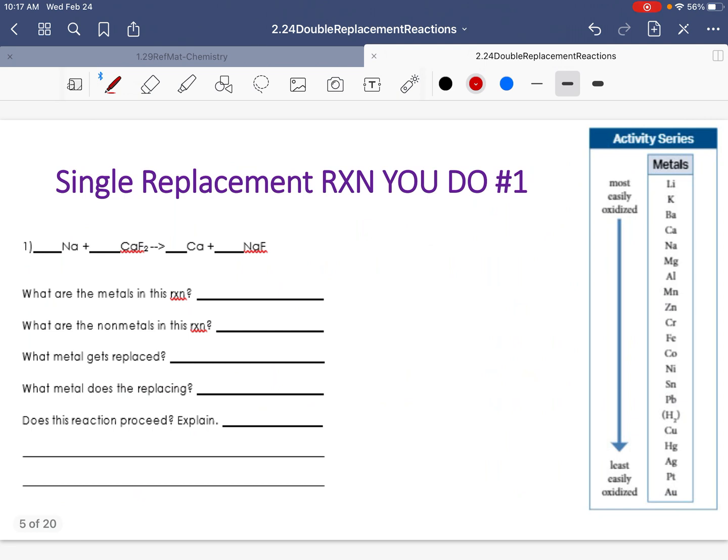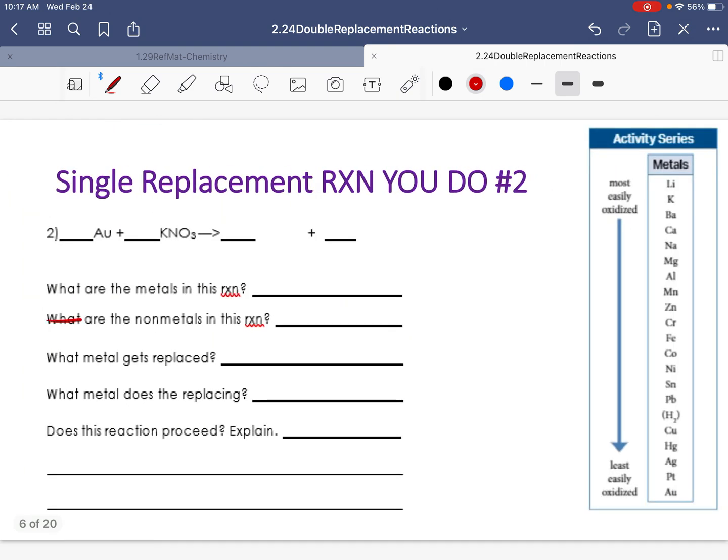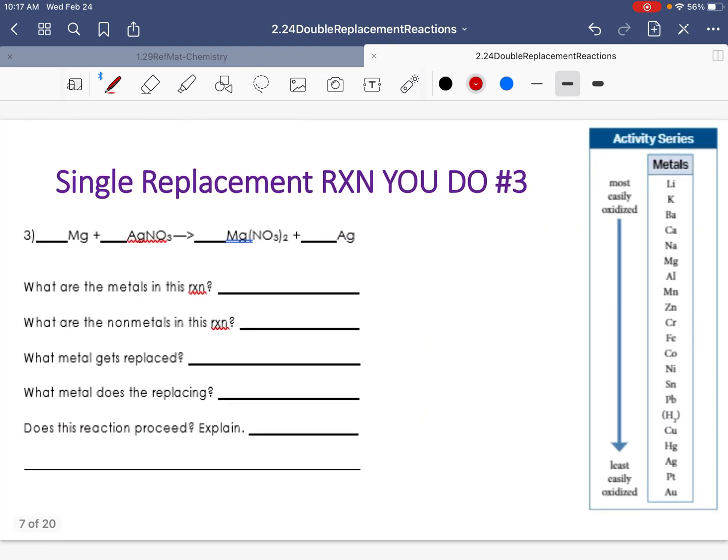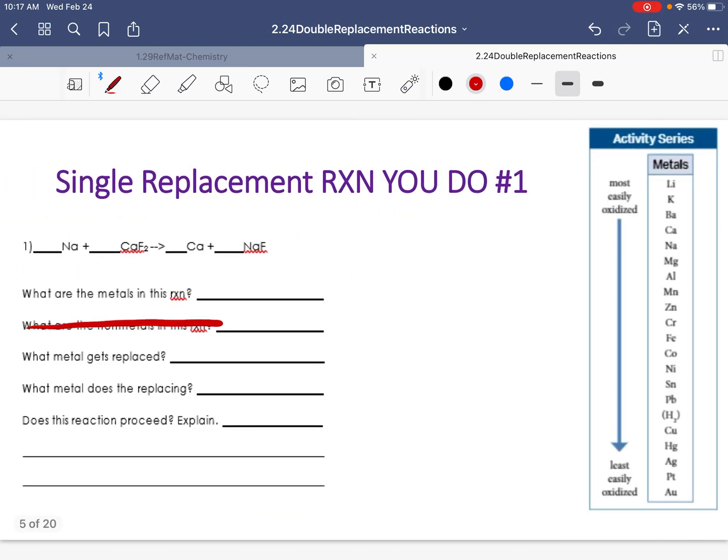You are to work on 3 on your own. So answer the questions. You do not have to worry about the non-metals. A big clue, guys, is 2 of these, 2 out of your 3 are no reaction. So just make sure that you completely take advantage of using that activity series. You can pause me right here, practice those 3 questions, and right now you can press play so we can go over the answers. Make sure to practice, guys.